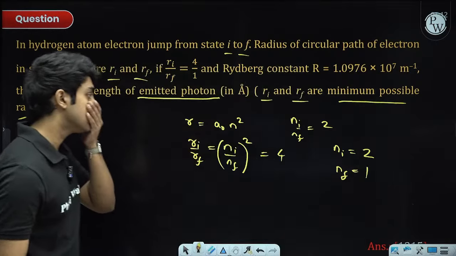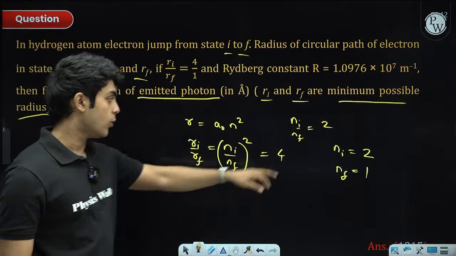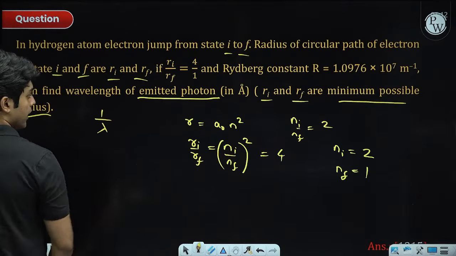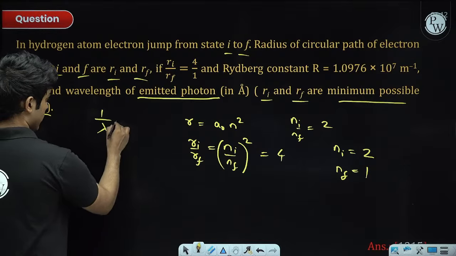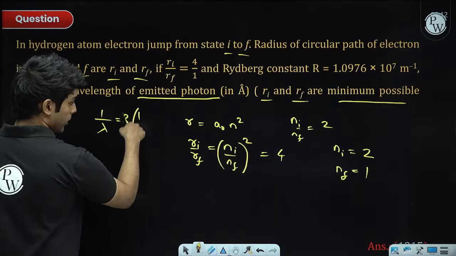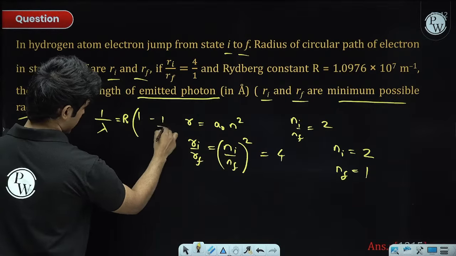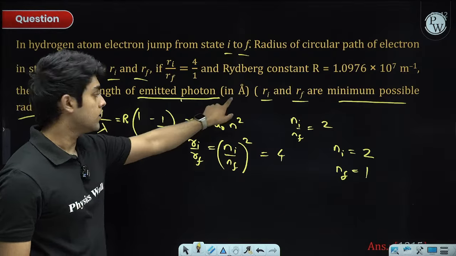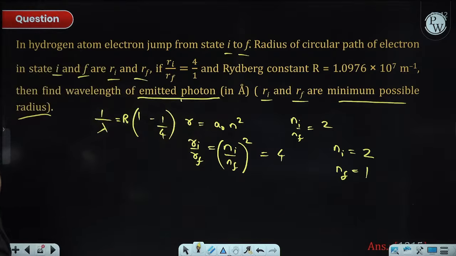Once I know Ni and Nf, I can use the Rydberg formula to find the wavelength of the emitted photon: 1 by lambda equals Rydberg constant times (1 by n1 squared minus 1 by n2 squared). Substitute R and convert it into angstrom.